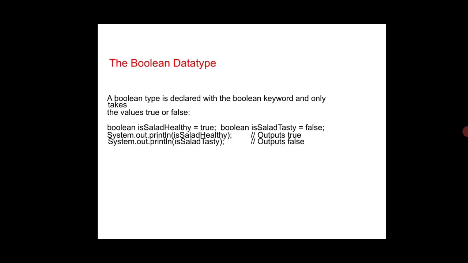Then this is the Boolean data type. Boolean type is declared with the boolean keyword and only takes the values true or false. Here isSalted and isHealthy are boolean variables. isHealthy is assigned true, and boolean isTasty is equal to false. System.out.println of isHealthy, System.out.println of isTasty. It prints two values: first one is true, second one is false. It just prints the true and false values by using the Boolean data type.